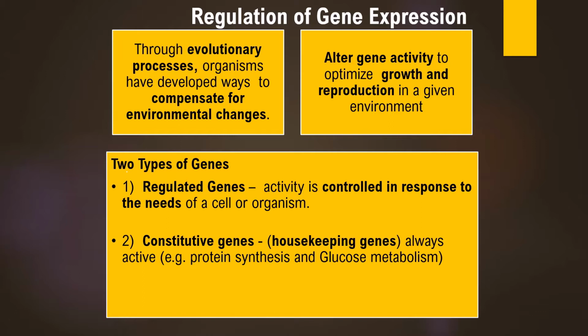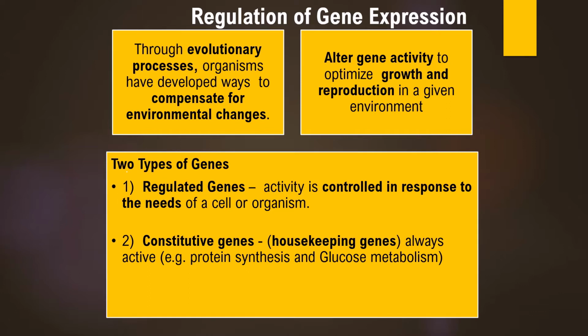The second type of genes are called constitutive genes. These are also referred to by another term, housekeeping genes. Whatever the environmental conditions, in all environments and in all situations, these constitutive or housekeeping genes are always expressed. They are never shut off. For example, protein synthesis and glucose metabolism. These genes are constantly being expressed. Expressed here means transcription followed by translation.